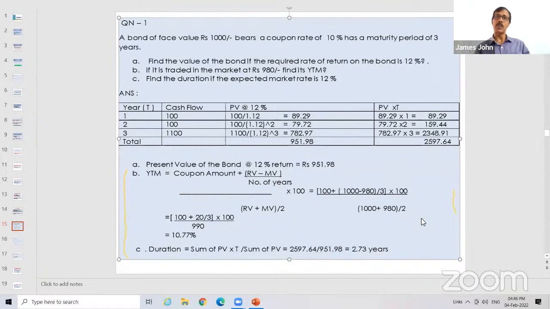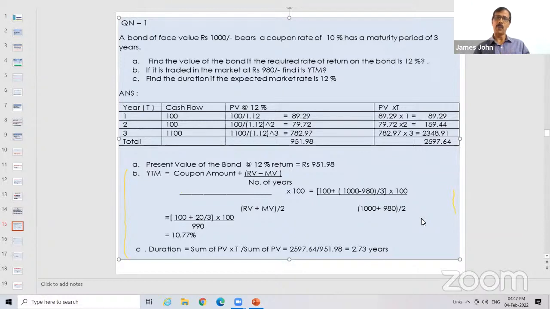Next is the market value. It is given in the question. This is traded in the market at 980. So the market value is 980. Remember, a security or a bond or a treasury bill will be traded in the market sometimes at a premium or sometimes at a discount. If it is at a premium, the market value will be more than the face value. If it is traded at a discount, that means it is sold in the market at a lesser price than the face value. Okay.